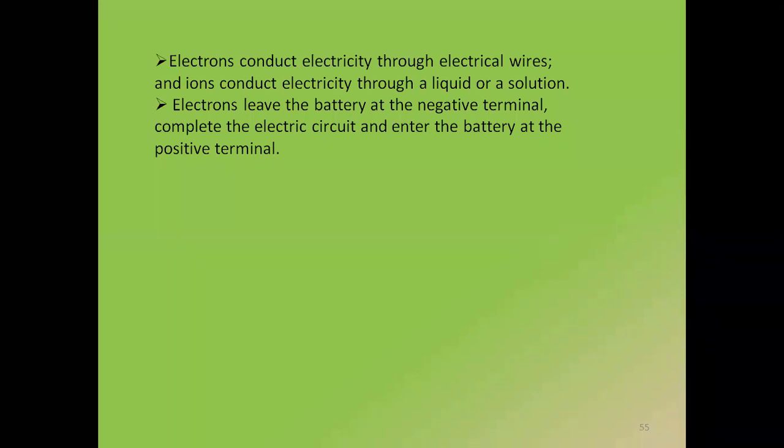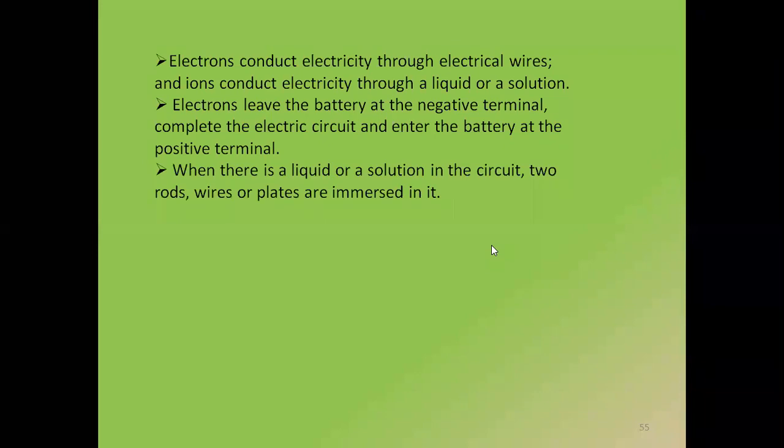When it is donating an electron, correct? When it is donating an electron, that means there are electrons inside the circuit, no? Na+ कब बनता है? जब वो इलेक्ट्रॉन को डोनेट करता है. That means electrons leave the battery at the negative terminal and they enter the battery at the positive terminal. So one is going to donate, the other one is going to accept. In this way, my electrons get moved inside the solution and my circuit is complete.